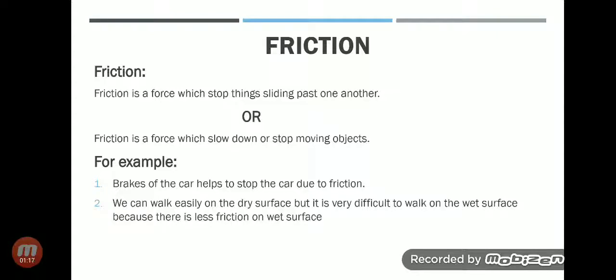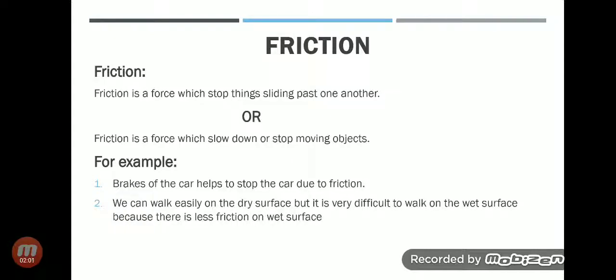Okay, for example, if you roll a water bottle on the ground, you will see that the water bottle will stop after some time, and it is due to friction. So friction is a force which stops things sliding past one another, or friction is a force which slows down or stops the moving objects. Okay, friction is a force. Okay, you know what is a force? Okay, so friction is a force which slows down or stops any moving object.